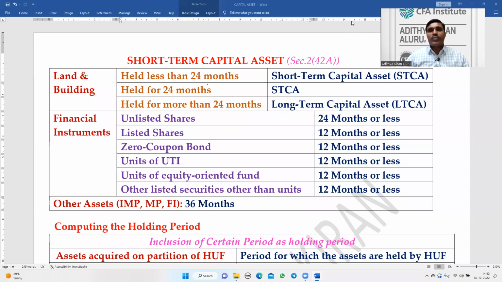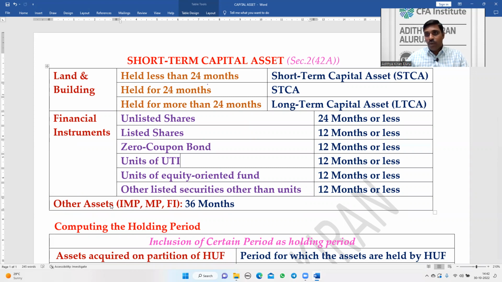Morning, students. In this video, I'll explain short-term capital assets and long-term capital assets, and how to determine whether a particular asset is a short-term capital asset or a long-term capital asset for the purpose of the Income Tax Act 1961. I have classified the assets into three categories. The first is land and building, then financial instruments, and other assets.